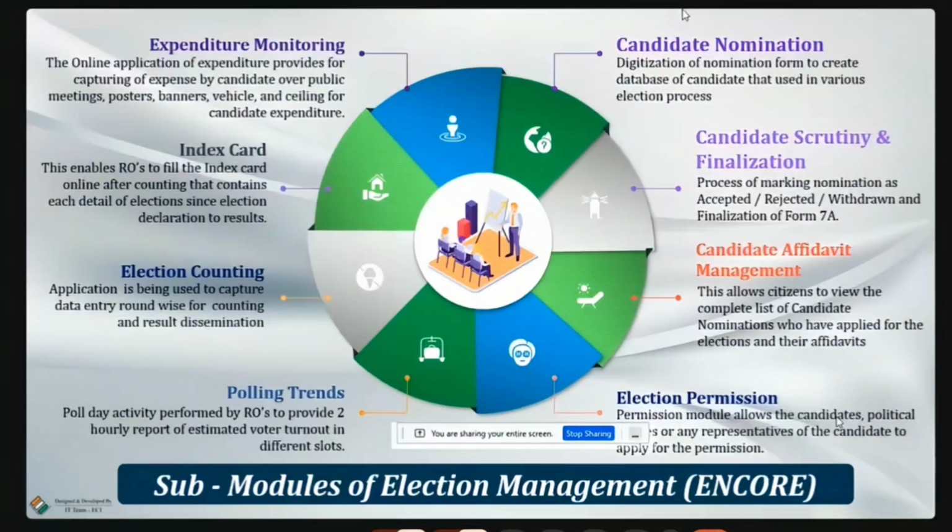The index card has to be finalized by the RO, then it will come to the CEO, then the CEO has to finalize it and the index card will be published on the ECI website. That's why I am saying data correctness is very important. Any minute mistake in the initial stages can cause a serious problem during the index card preparation. So from the start itself, please ensure that the data is correct. There is nothing big in this, just verify that the spellings are correct. Verify that whatever is in the nomination form, the address, everything, exactly matches the Encore digitization. That is the only thing we have to take care of.